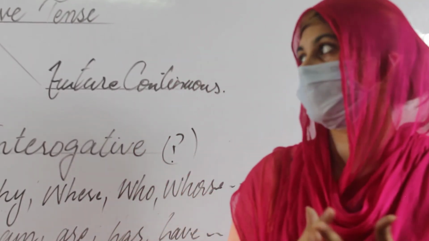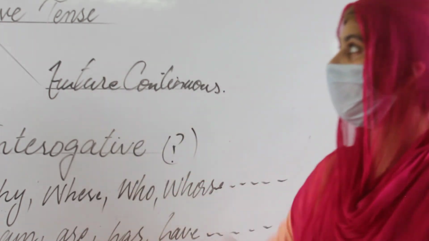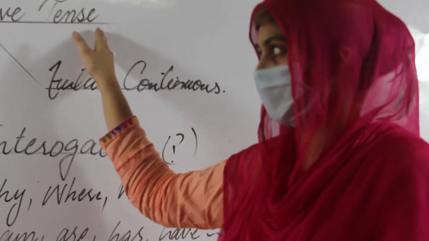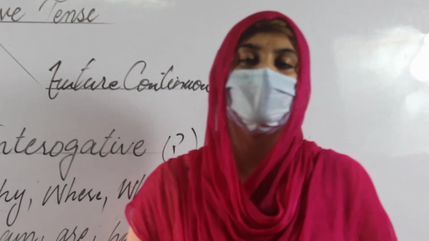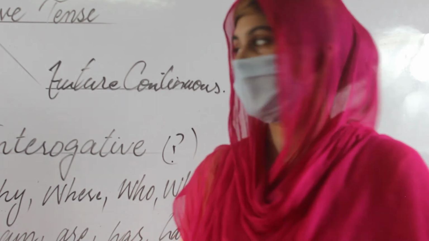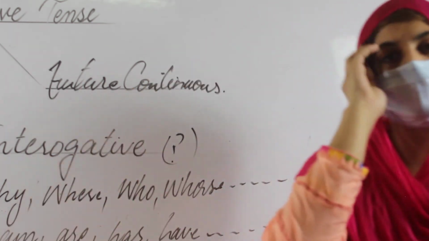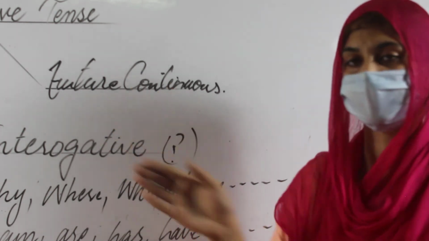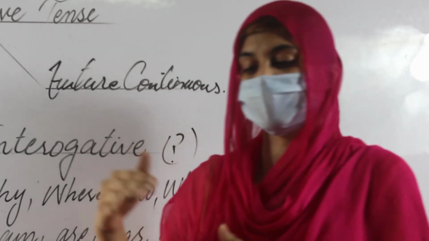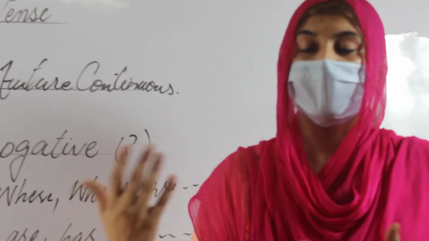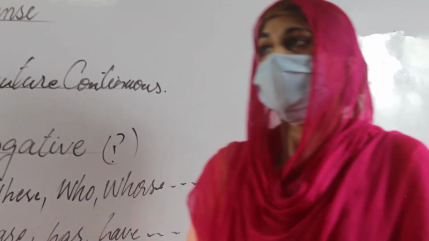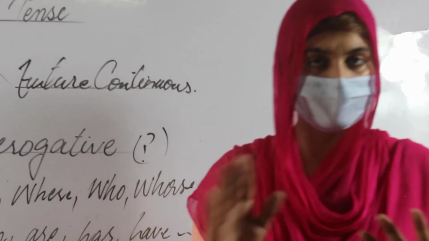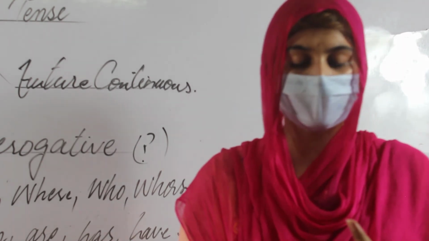Okay students, today we discussed the future continuous tense, which we can call the progressive tense. If we compare the future continuous tense with the simple future, for the simple future we have to use the helping verb ga, gi, ge. But if we talk about the future continuous, it means that something is still going on, something is happening, but in an upcoming time. So these are the three categories of each tense: affirmative, negative and interrogative.